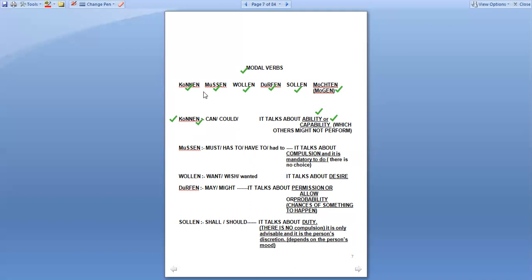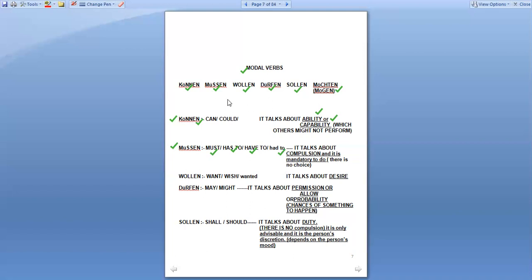Talking about the next modal verb, müssen. Müssen means must, has to, have to, had to. All these words show some compulsion. It is mandatory to do. There is no other choice, so you cannot escape. If the situation says must, has to, have to, in such a case you have to use the verb müssen, right?